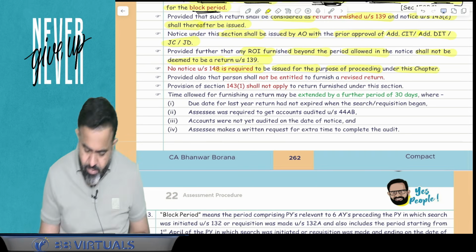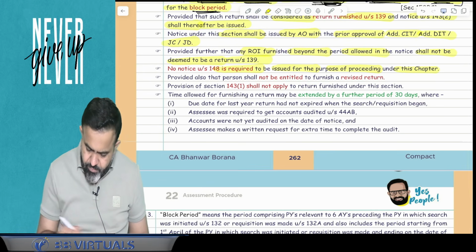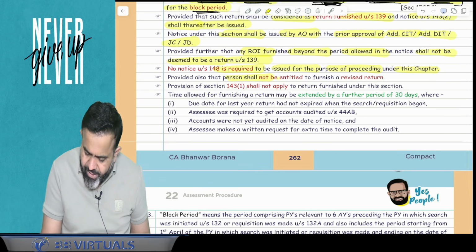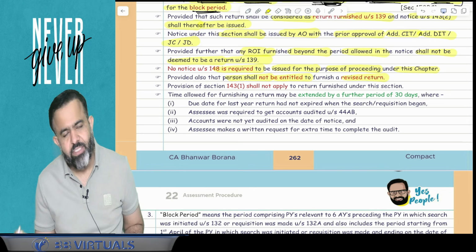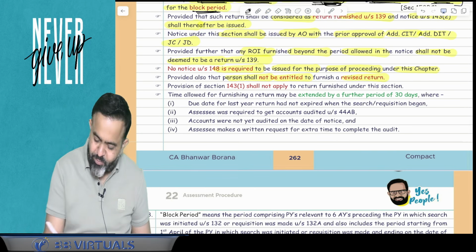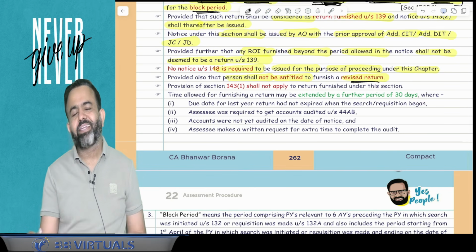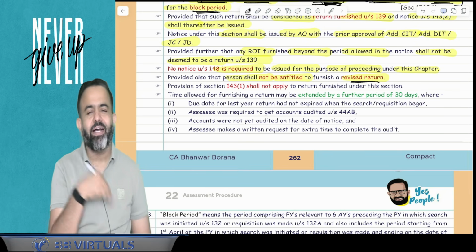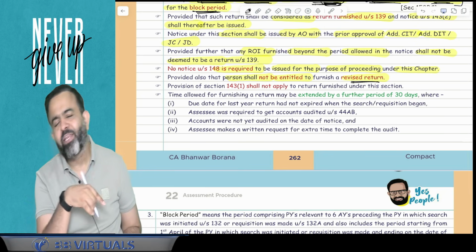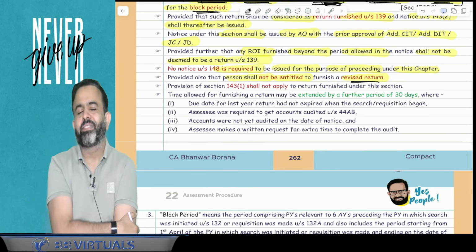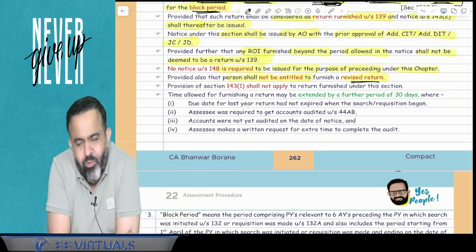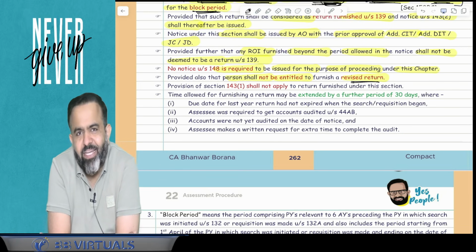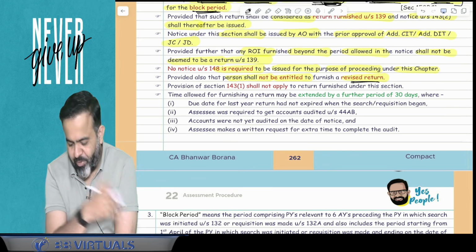Now next part: provided also that the person shall not be entitled to furnish a revised return. It's very simple. Suppose you file the ITR-B; the question is, can we revise the ITR-B? The answer is no, because a return can be revised only if it was filed under section 139(1) or 139(4). If the return is filed in the ITR-B, then obviously that return cannot be revised.